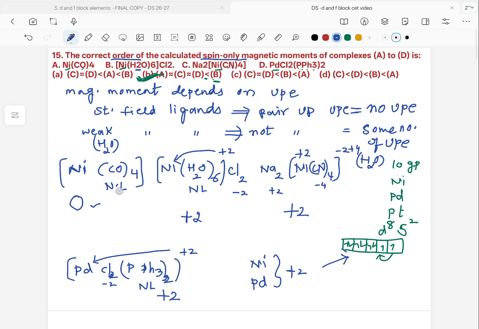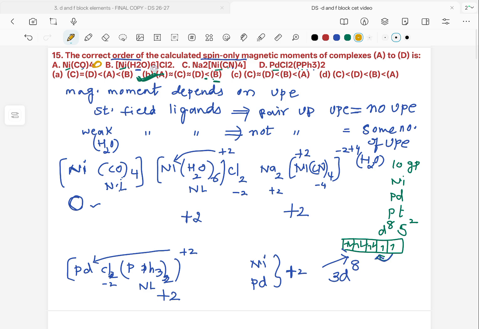In the first option, A, the ligand is strong, so it will pair up the unpaired electrons. +2 oxidation state means 3d8 configuration. As CO is a strong ligand, all the electrons will get paired up. It will have 0 unpaired electrons.